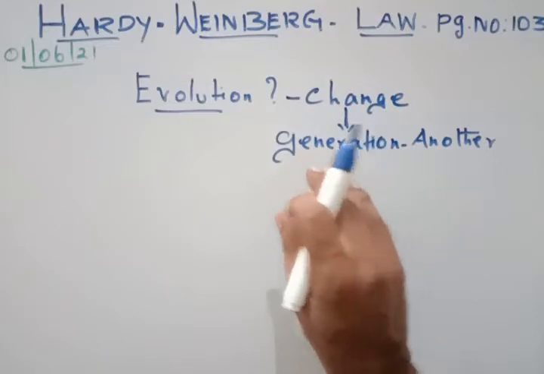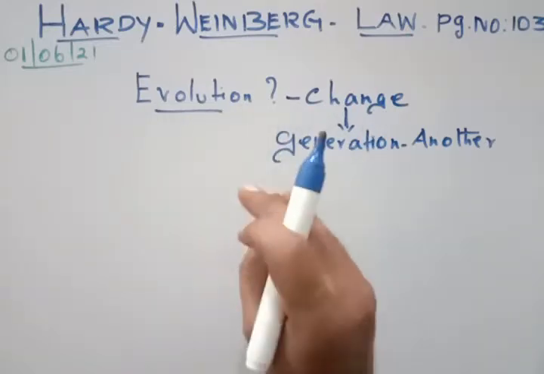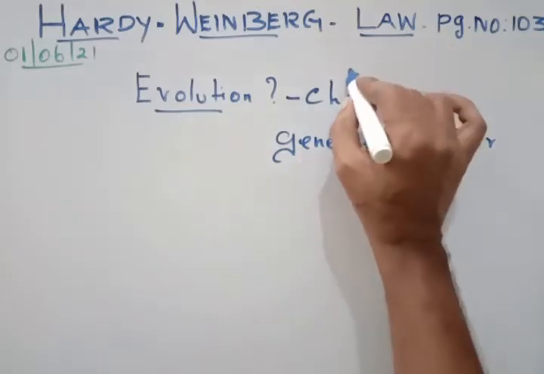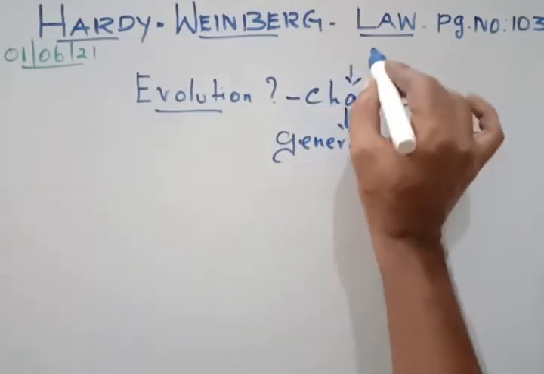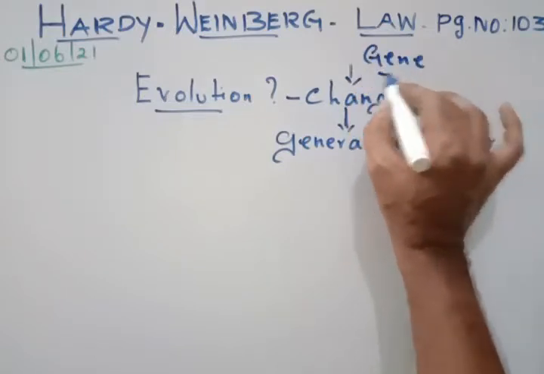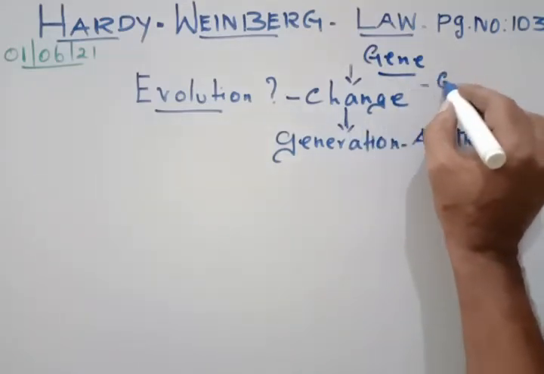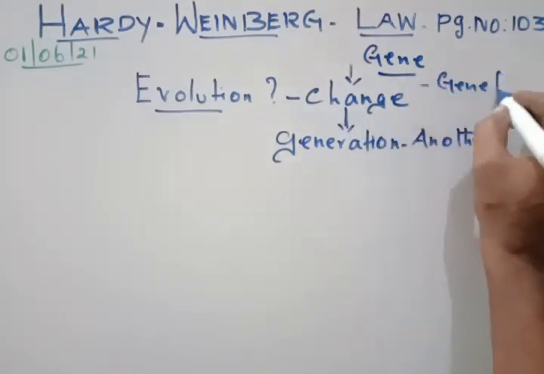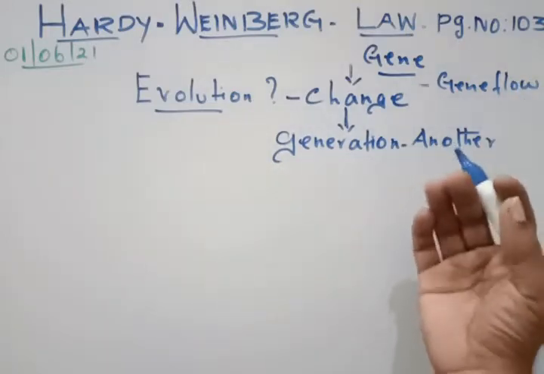Now, how do these changes take place in an organism? It is because of the genetic makeup, so variation in the genes, the change that takes place in the gene. The second one is due to certain genes flowing from one species to another, or from one population to another.